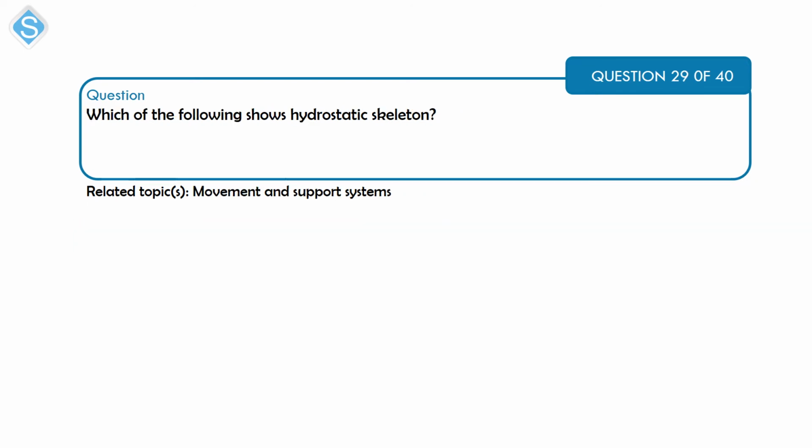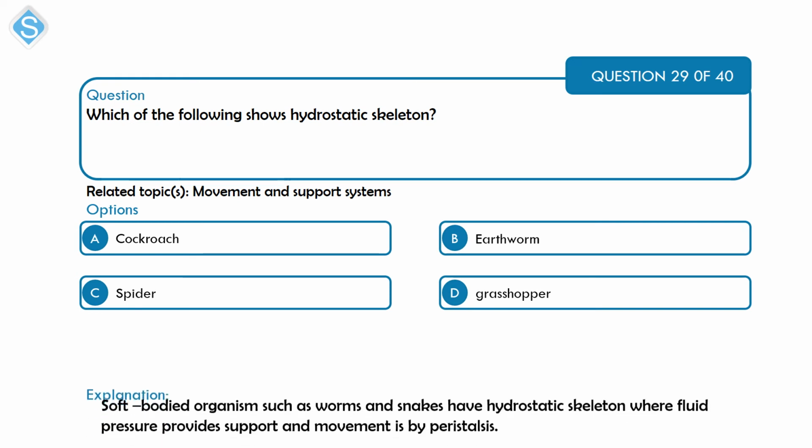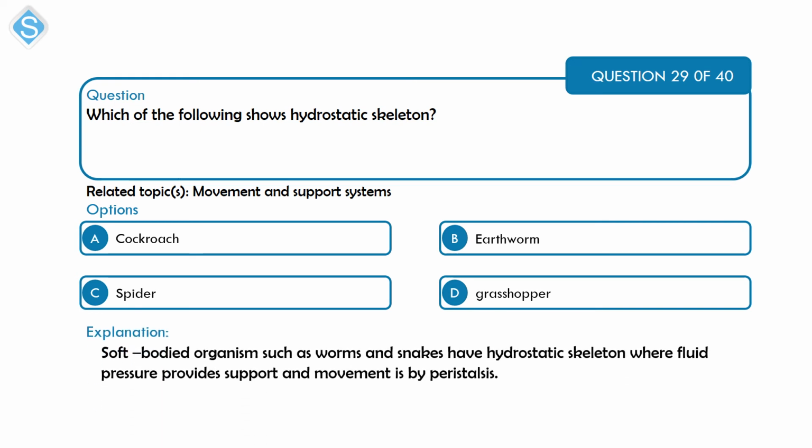Next is a question on movement and support systems. Which of the following shows hydrostatic skeleton? A, cockroach, B, earthworm, C, spider, and D, grasshopper. Alright, soft-bodied organisms like the worms have a hydrostatic skeleton, where fluid pressure is used to provide support and to aid in movement. Movement in such organisms is by peristalsis, that is the rhythmic contraction and relaxation of the muscles of the body. That results in some sort of propulsion in a given direction. So it's B, the earthworm.